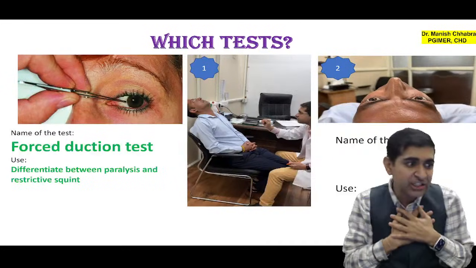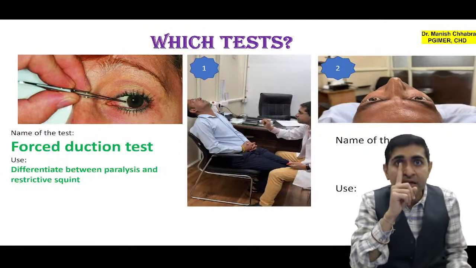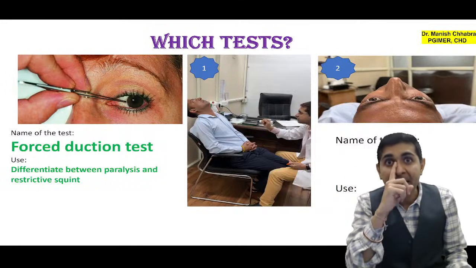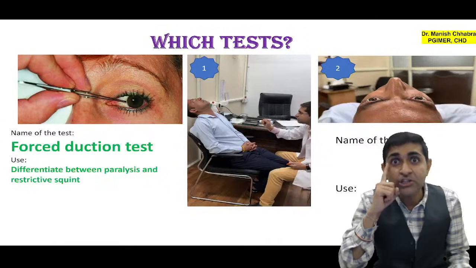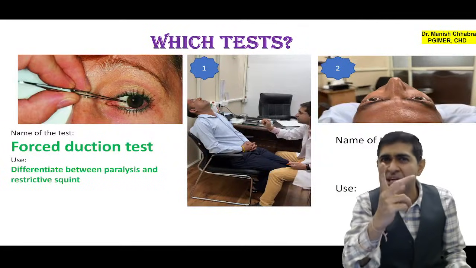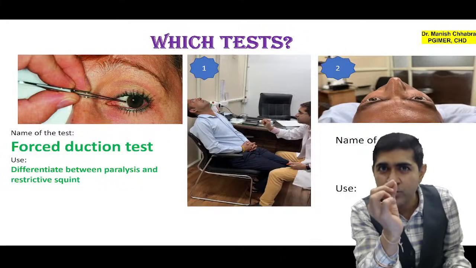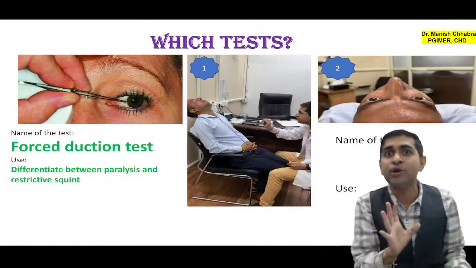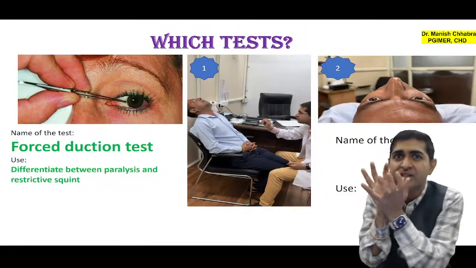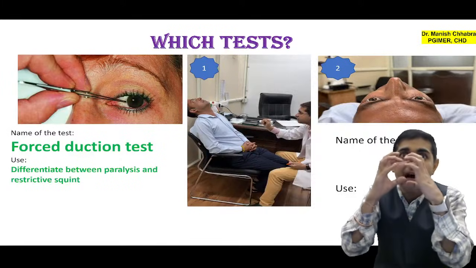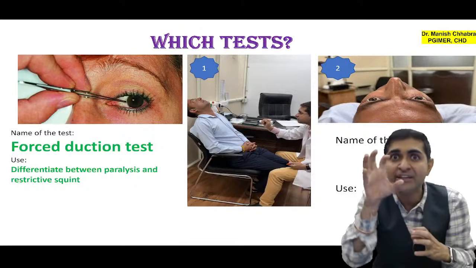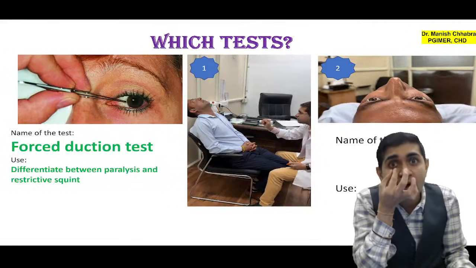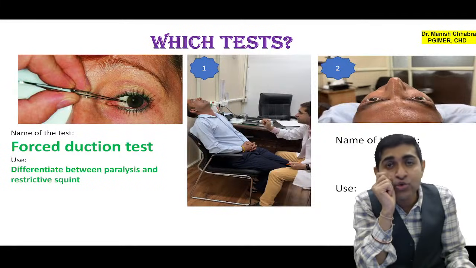Now as a clinician, I want to know whether the eyeball pointing outwards is due to paralysis of medial rectus or due to fibrosis of lateral rectus. So what will I do? I will simply take a forceps and hold the eyeball from the limbus side. What is limbus? Limbus is the point where the sclera and cornea are attached, so the sclerocorneal junction is the limbus. I am going to hold the eyeball from the limbal side and try to rotate it inwards.